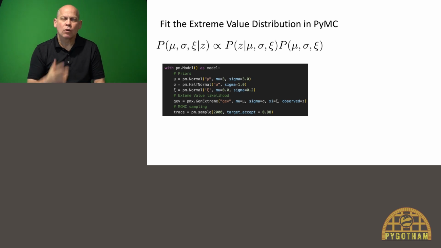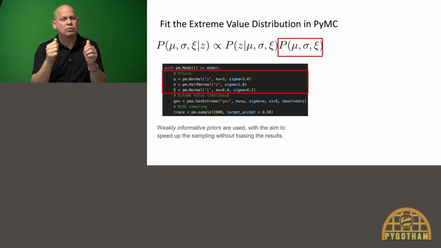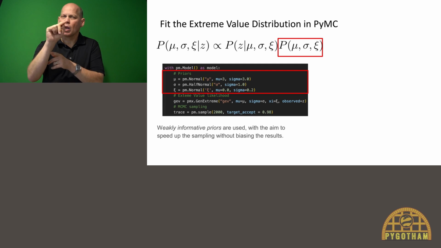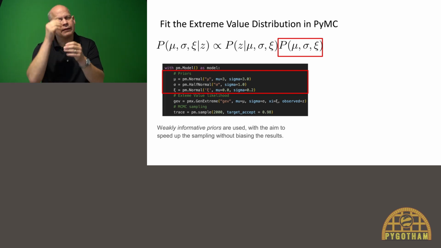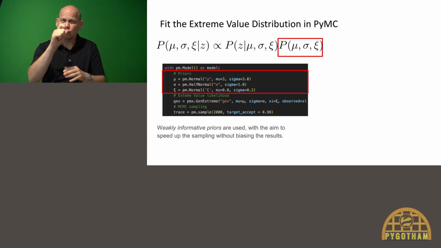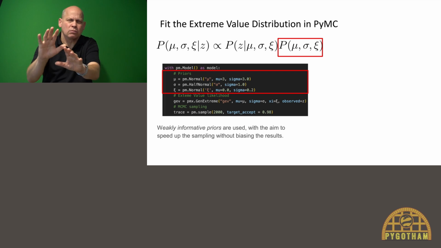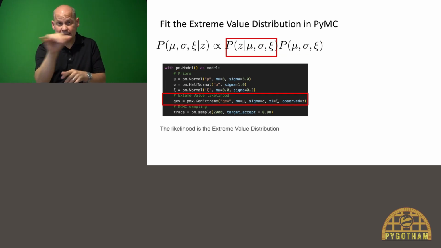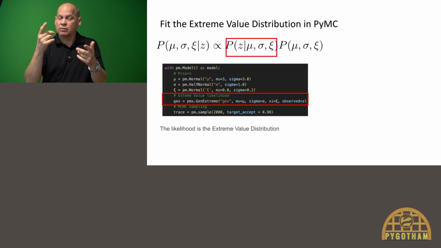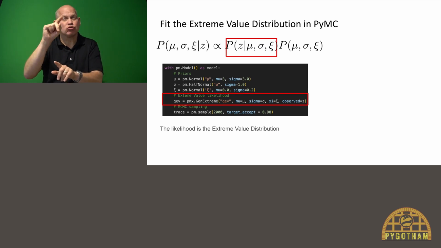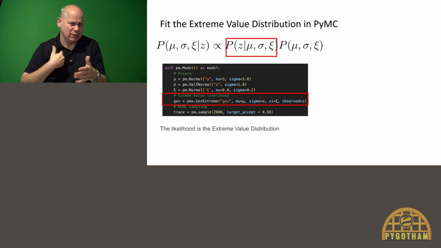So let's break this down. We start with a prior distribution, which basically tells us what our belief is about these parameters. We make them weakly informative, so we have some indication of what the range could be, but we want to let the data speak for itself. Then we have the likelihood function that tells us what process generates the data. In this case, we chose the extreme value distribution, which we discussed on the previous slide.